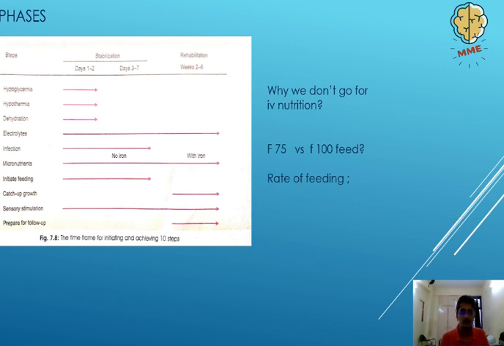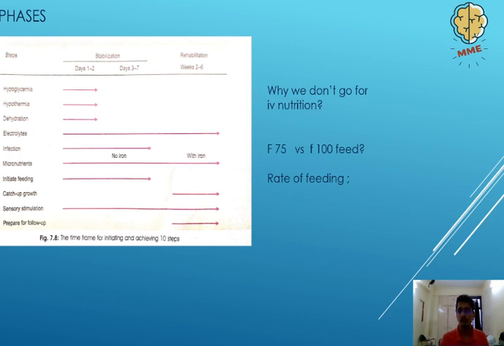Now we discussed which children need to be admitted to the hospital. Now the management of these infants or children is actually divided into two phases. One is the stabilization phase that lasts for about 1 week, and then there is the rehabilitation phase that will last for about 4 to 5 weeks after that.